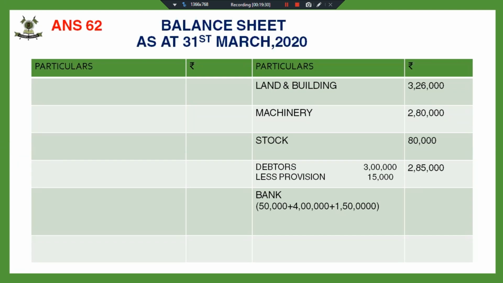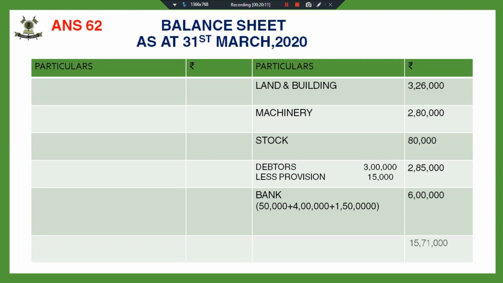Fine. So our bank balance will be 6 lakhs. You have to make sure that you have made appropriate changes in the bank account as per the instructions. If you're not comfortable with this brief description given in the balance sheet itself, you can make a bank account also. Since we are not asked to prepare the bank account, I am avoiding making one more ledger account. If you are comfortable with preparing a bank account, you can prepare it and then post the bank account balance in the balance sheet.